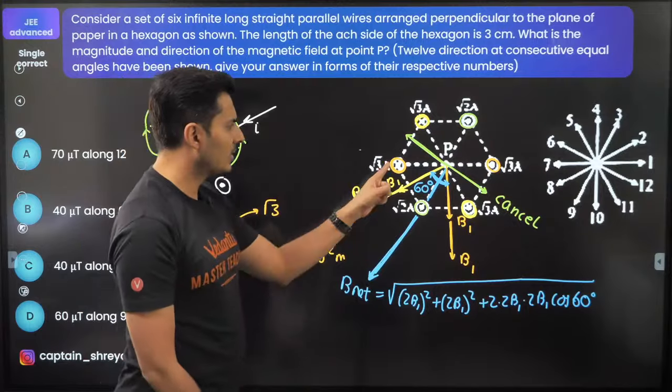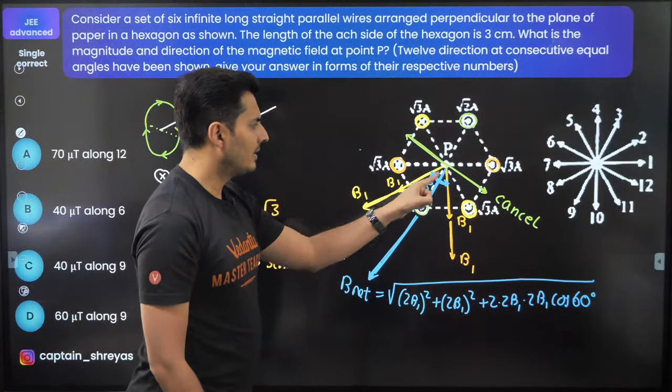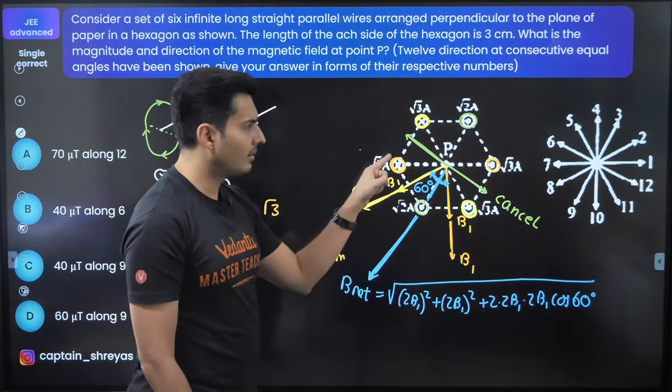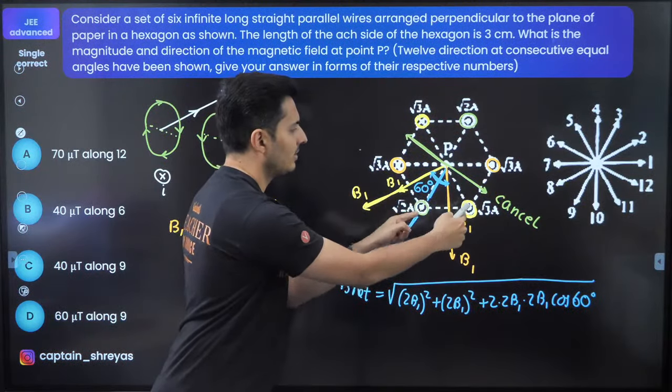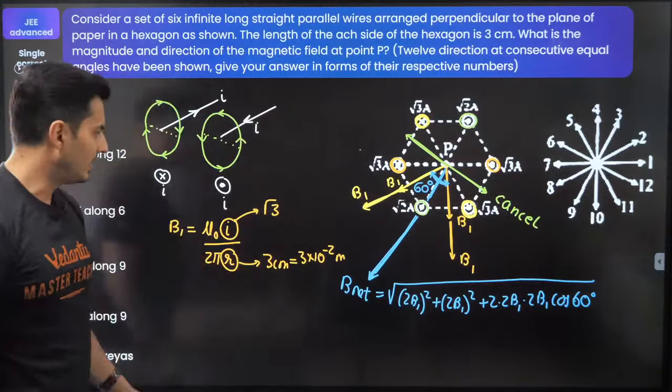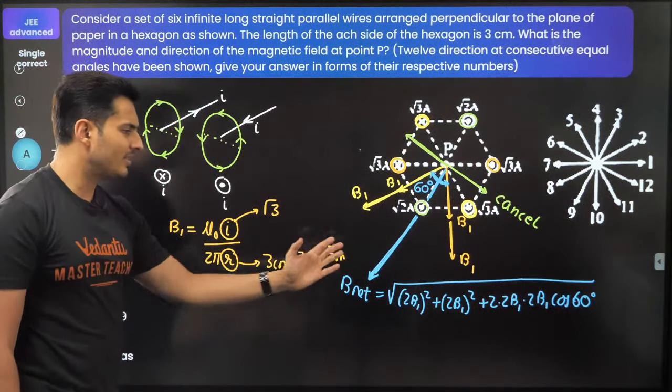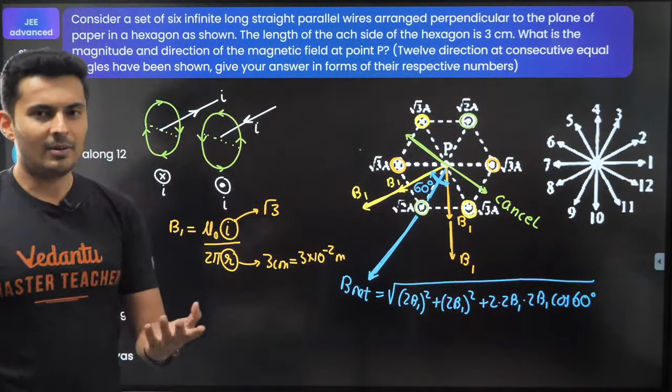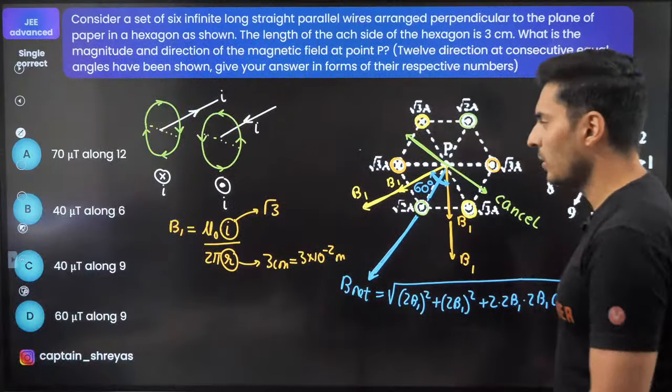Why 3 centimeters? Because from this point to this point, these are all the sides of an equilateral triangle. So the distance of that point will be 3 centimeters. So you find this, substitute, you will get the answer. I'm not doing the calculation part. You do it on your own.